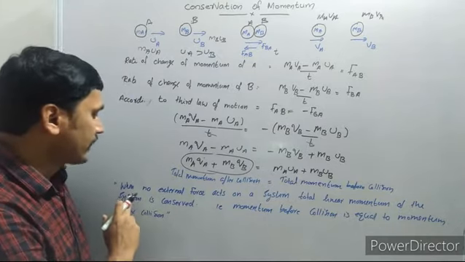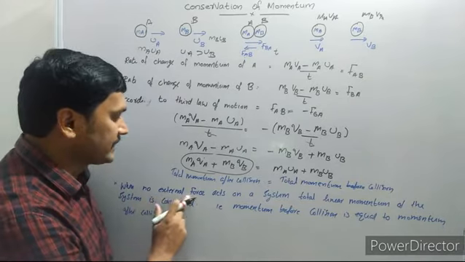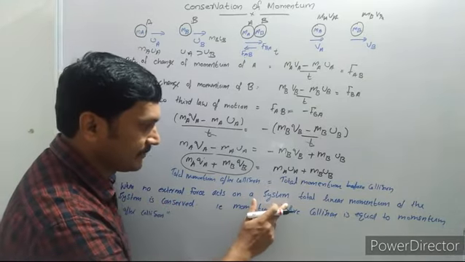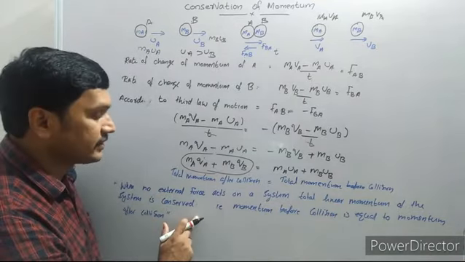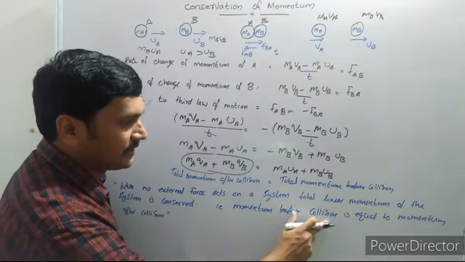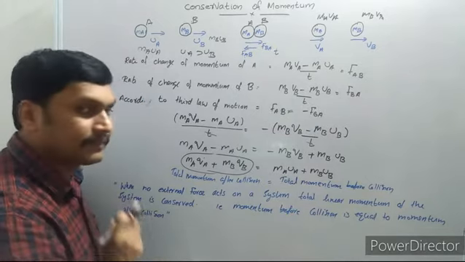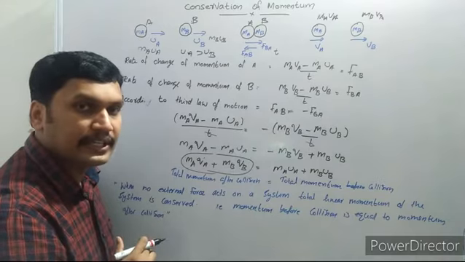So the law of conservation of linear momentum states: when no external force acts on a system, the total linear momentum of the system is conserved. It means the momentum before collision is equal to the momentum after collision. This is known as the law of conservation of linear momentum.